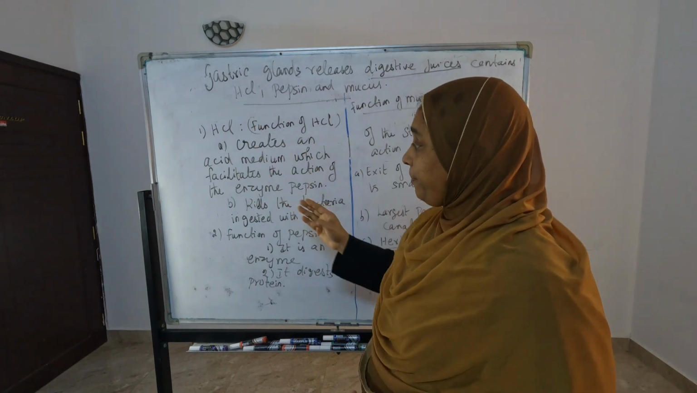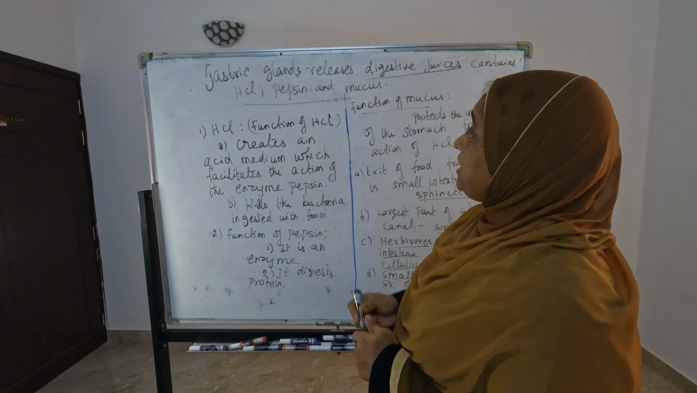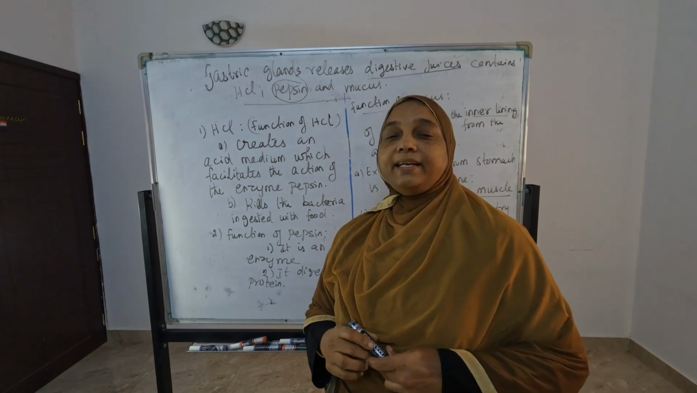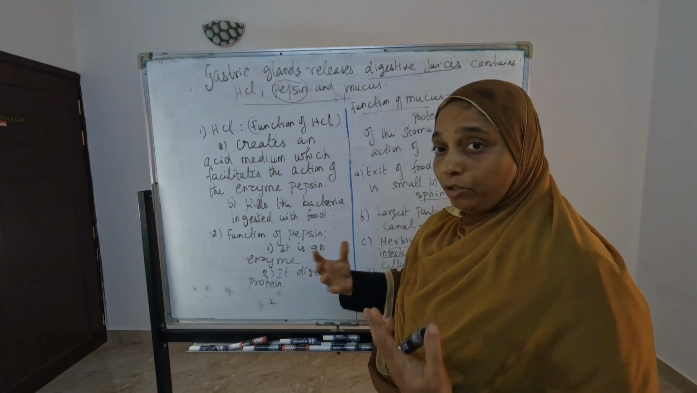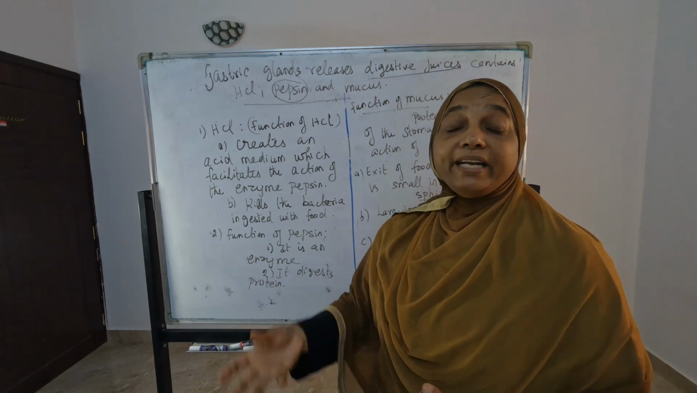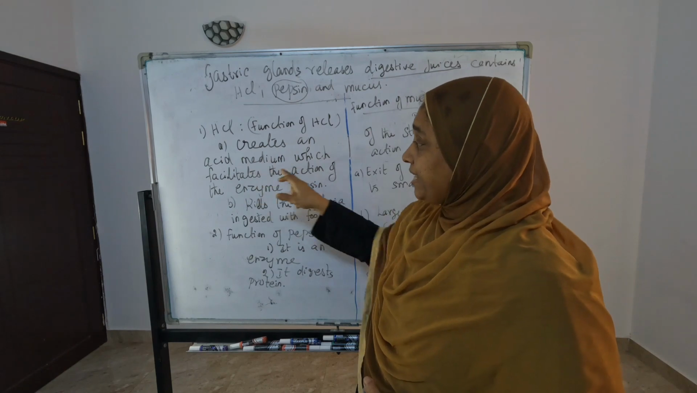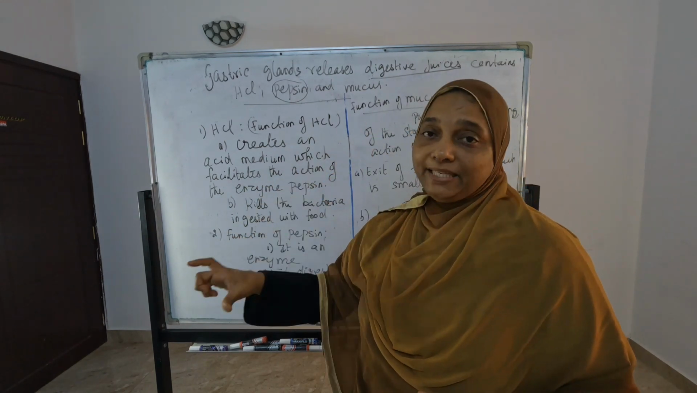Without HCl, the sleeping pepsin will not act. Pepsin is the enzyme. The only enzyme present in the gastric juice is pepsin. So to wake up the pepsin, what is required? HCl is required. So you write: creates an acid medium which facilitates the action of the enzyme pepsin. This point, as it is, you have to paste there.